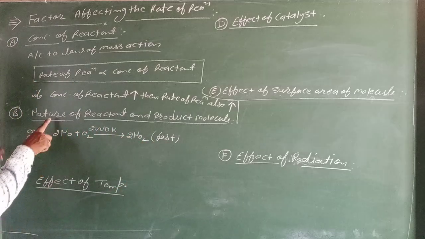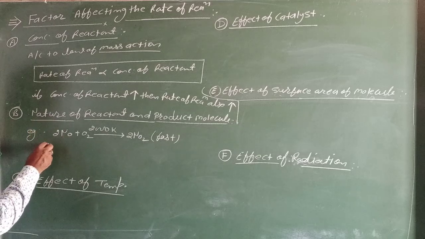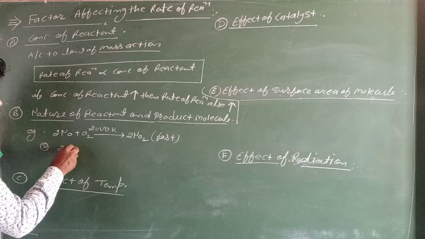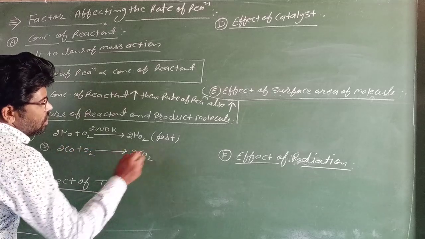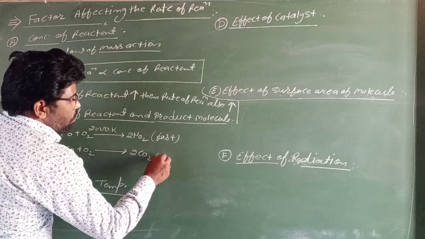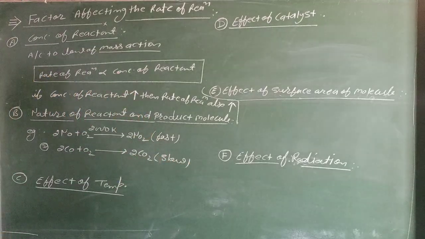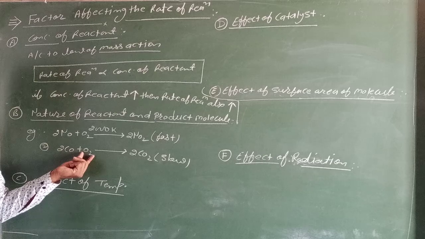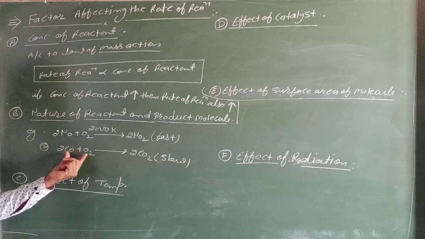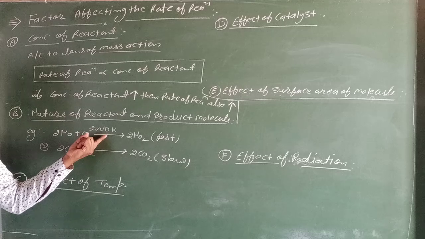We explain the factor nature of reactant and molecule by a second example. 2CO + O2 are converted into 2CO2. The rate of this reaction is slow. In this reaction, reactant molecules 2CO and O2 are covalent, and this is a covalent reaction, while the previous one is an ionic reaction.